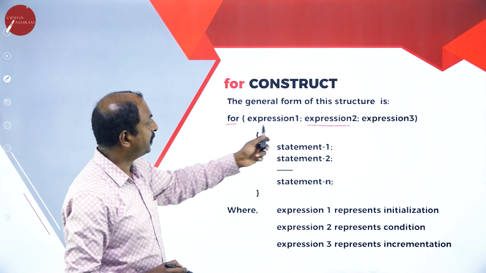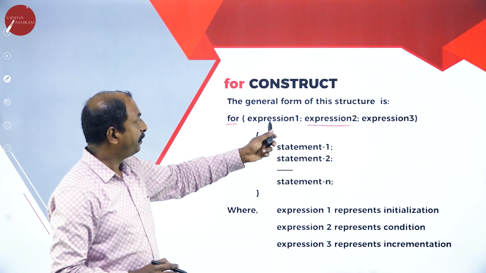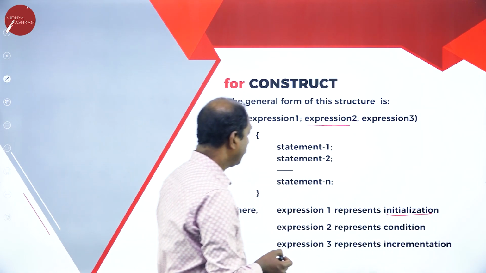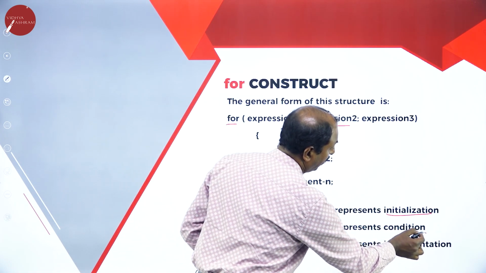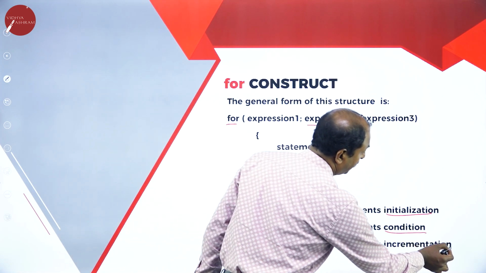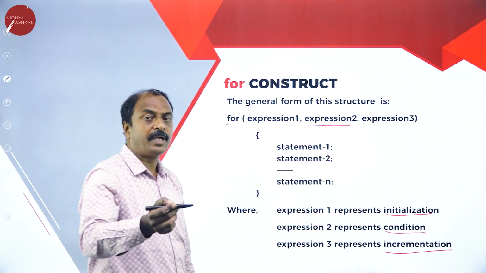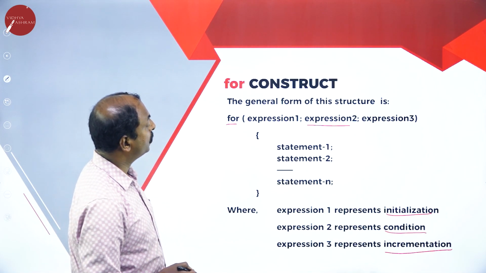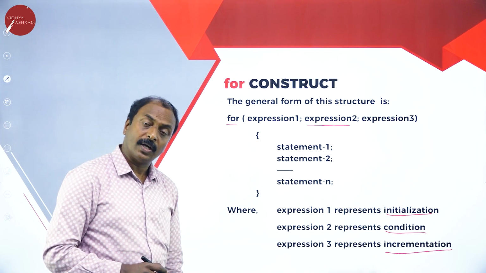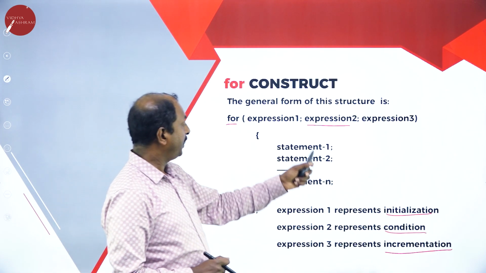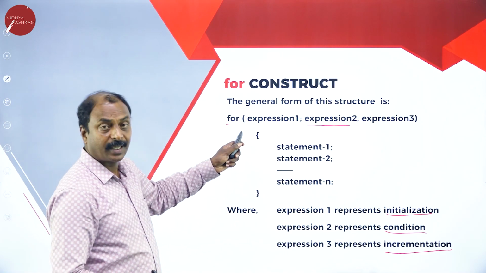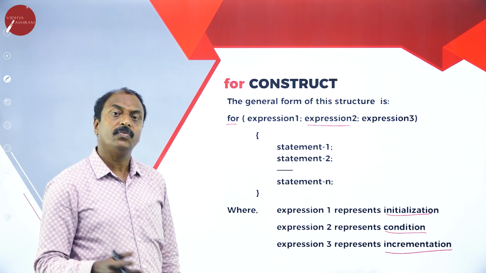If you look at expression 1 in this bracket, expression 1 stands for initialization. And expression 2 is a condition or the final value or the last number, and in between it is incrementation or it can be decrementation also. So this is the syntax of a for loop, and the loop will continue as long as the condition is true. Once the condition fails, it comes out of the for construct or for loop.